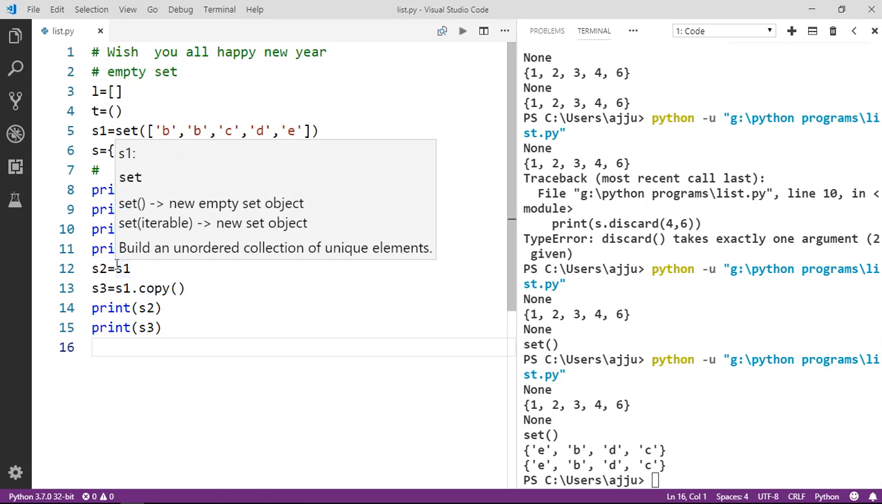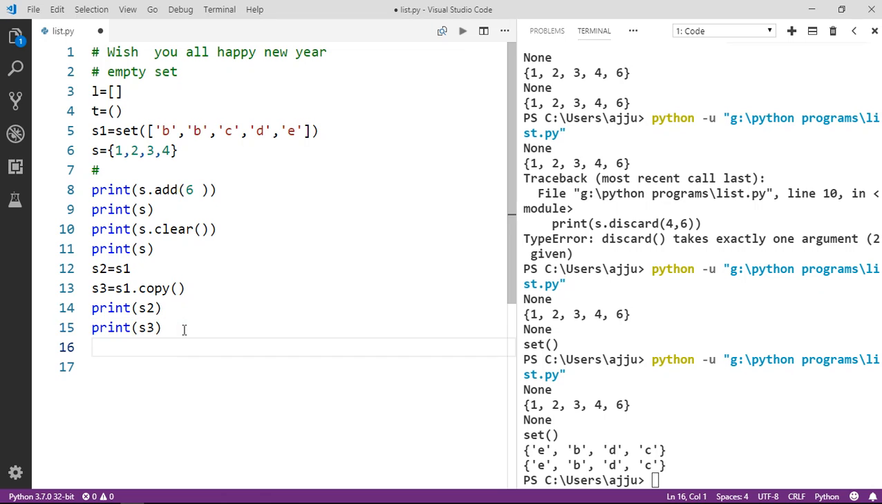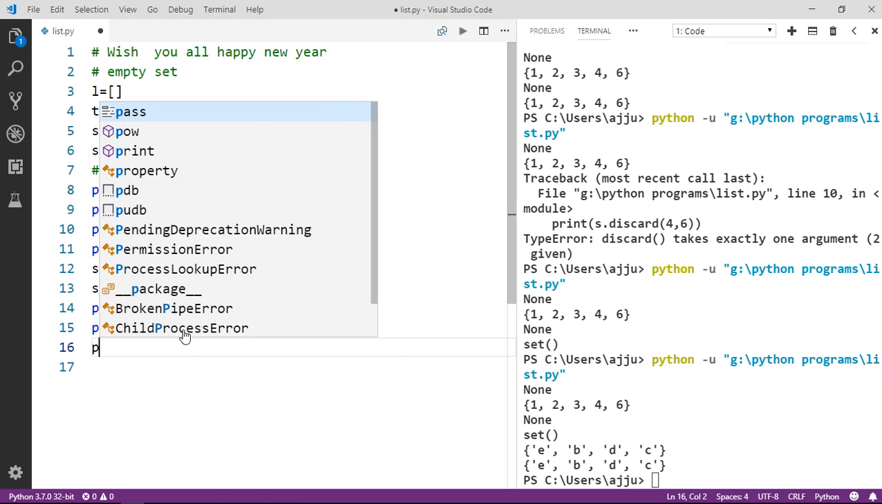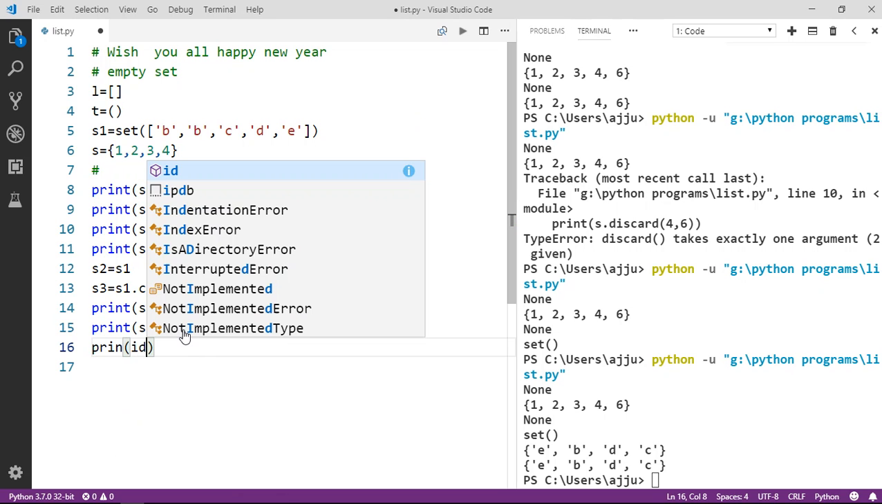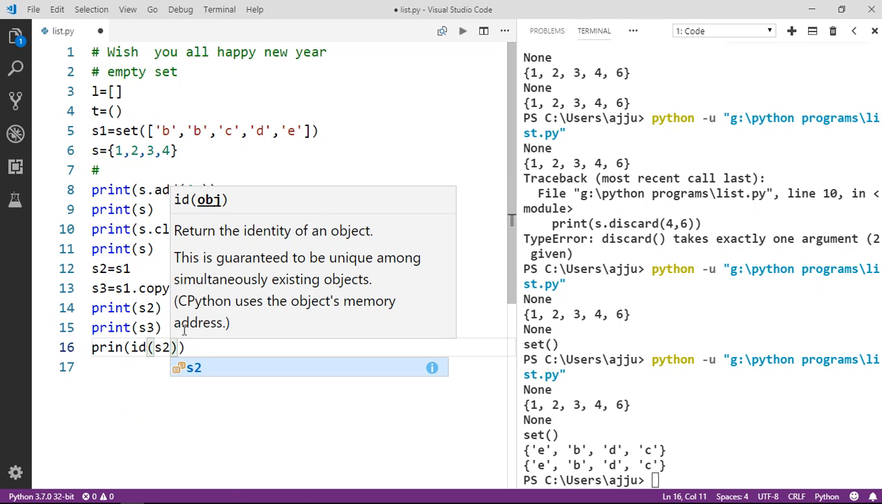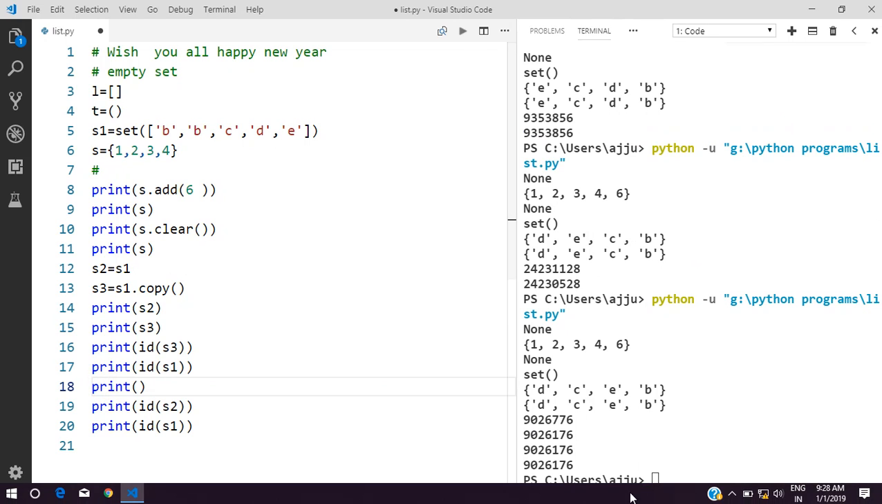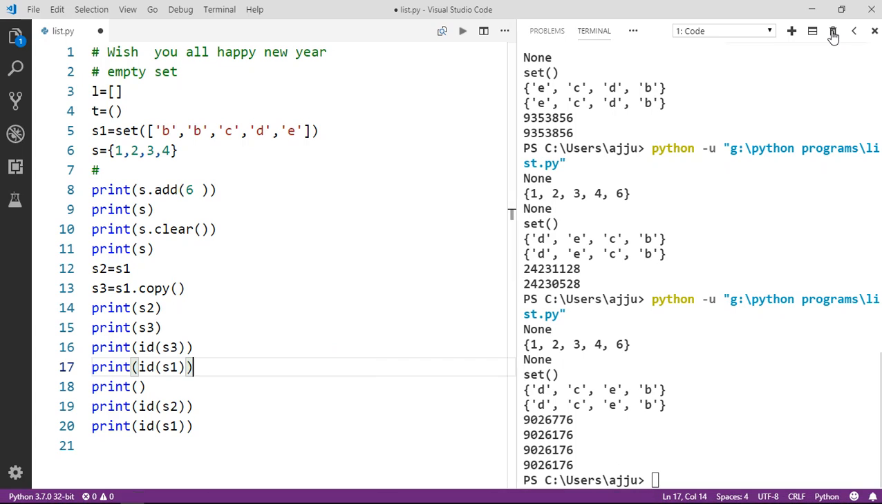Actually here, guys, we are creating a reference. Let me show you one thing. If I want to check the address of S2, let's see. Let me clear the screen first.